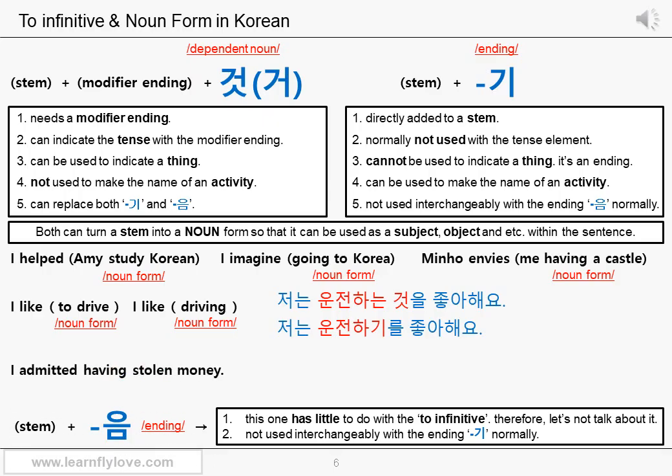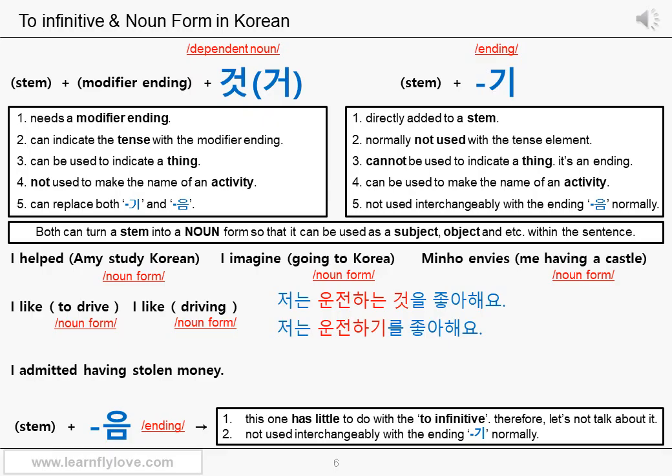We cannot show you the Korean sentence because of the lack of space, but please think about the meaning of this sentence. I admitted having stolen money. In English, you don't say I admitted to have stolen money. It's the English grammar. We don't have to know that. But the point is, having stolen is used. If you use the ending 기 because you believe that the ending 기 sounds more like the ing form, it will be a big mistake. It will sound very strange.